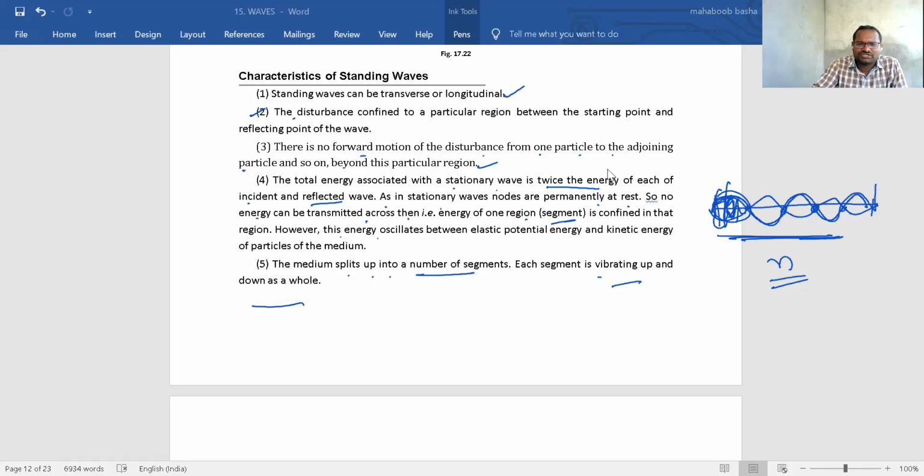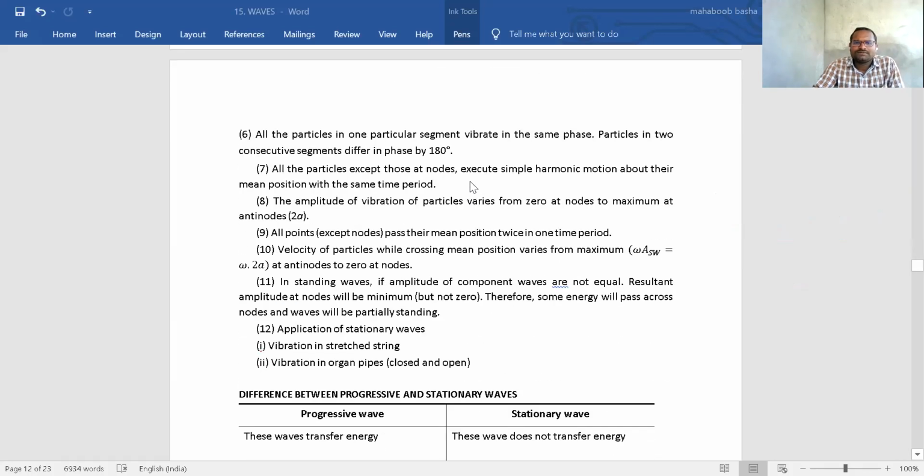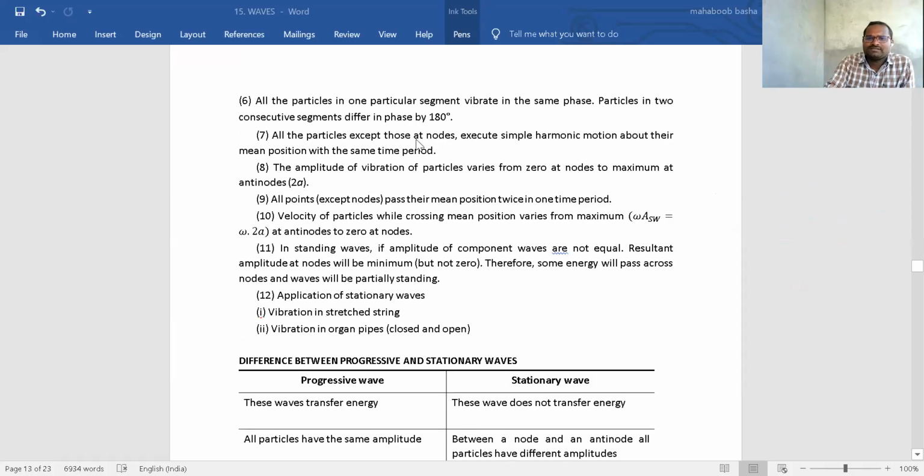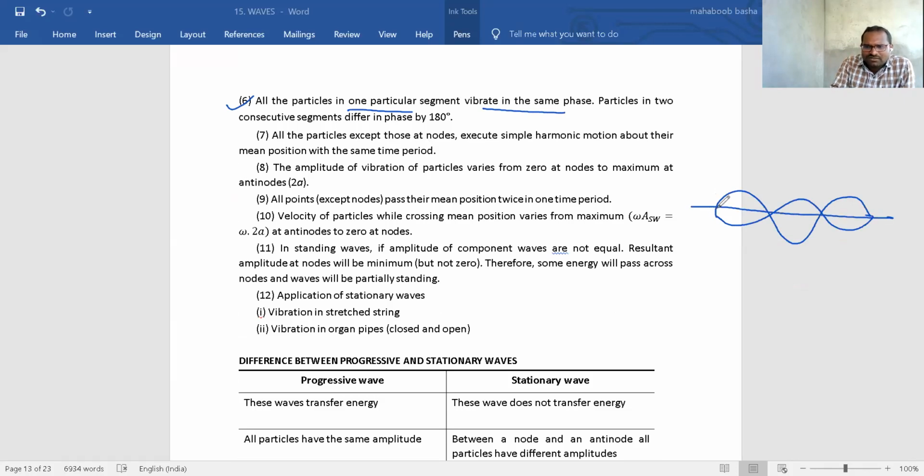Okay, next point. This is an important point. All the particles in one particular segment vibrate in the same phase. As this is vibrating like this, all particles of one segment are in the same phase. At a time, all will move up; at a time, all will go down.